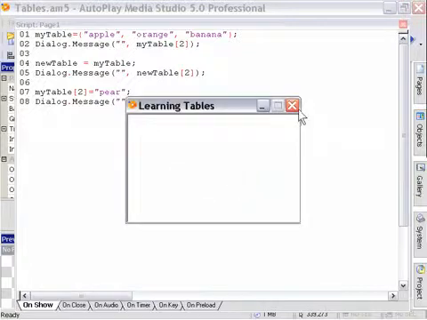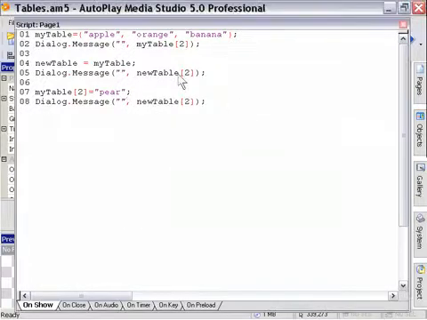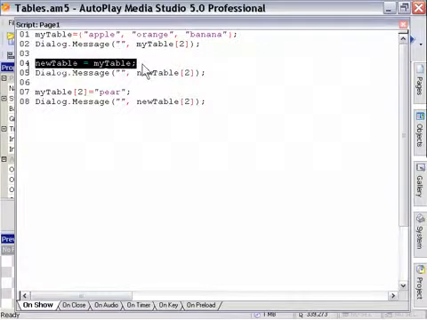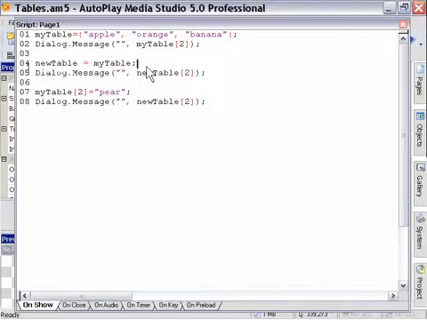Now why did this happen? Let's go back to our project here and take a look. When we attempted to create a copy of the table here by just reassigning it, so new table equals my table, what we actually did was create a reference to the original memory address of that table. So now when we altered the original table, it's reflected in the contents of the new table as well. So we need to fix this little anomaly if we want to create a unique copy of this table, and here's how we do it.